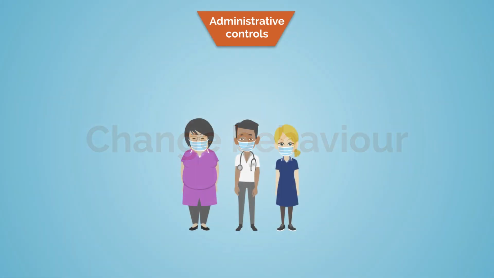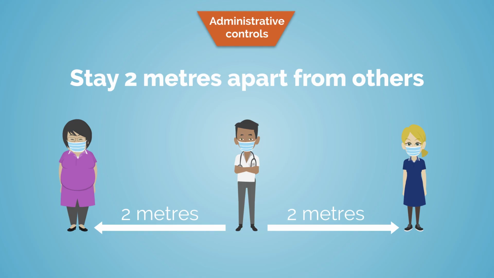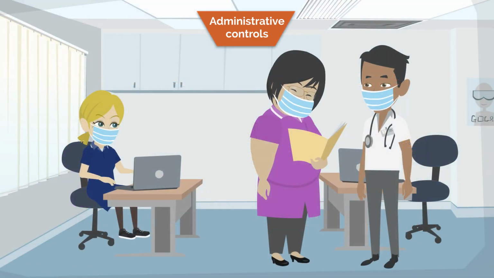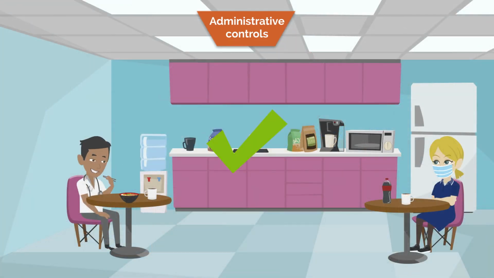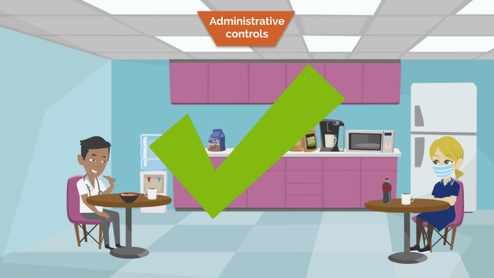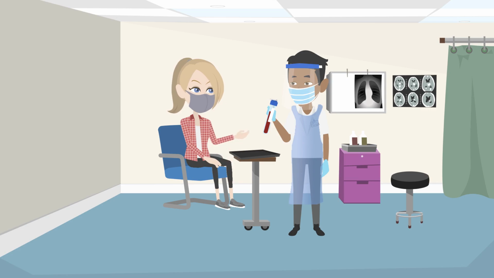Administrative controls involve changing the way people work. The virus is most likely to spread when people are close to each other, so changing the way that staff work together can help to avoid extended periods of close contact. For example, don't mix at the central station or in offices. Provide areas where socially distanced breaks can be taken, or hold remote meetings and access data digitally. However, when delivering care, it's not always possible to keep 2 meters apart, in which case PPE is required.